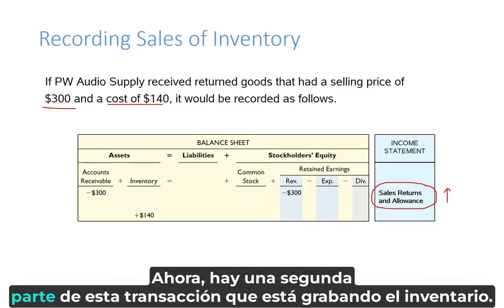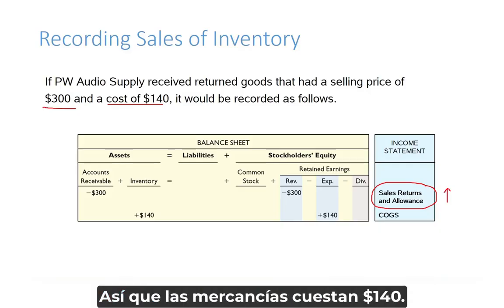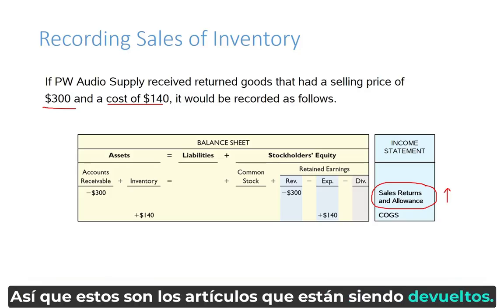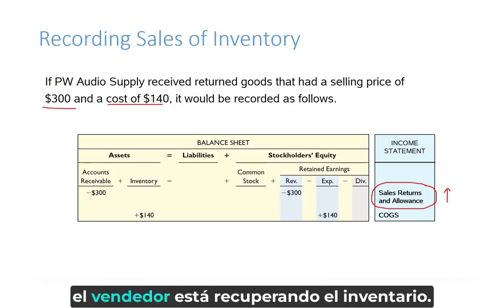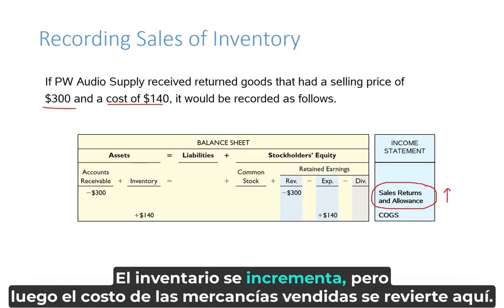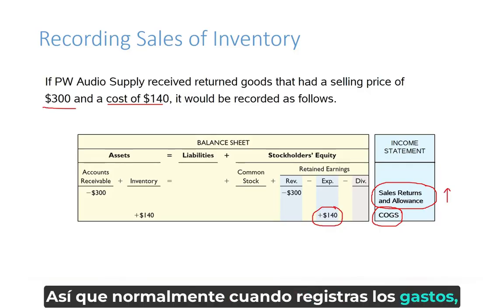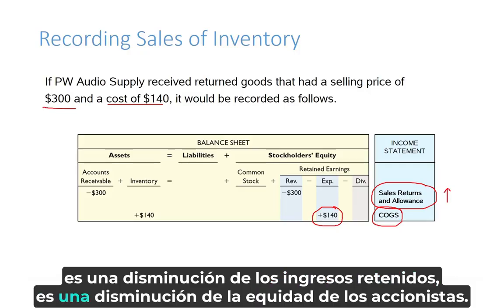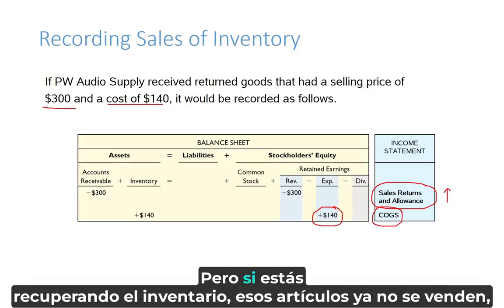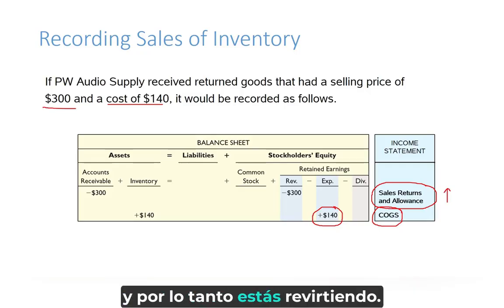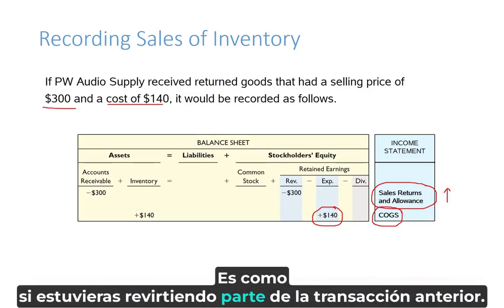Now there's a second part of this transaction, which is recording the inventory. So the goods cost $140. So these are the items being returned. Since the seller is getting the inventory back, inventory is increased, but then cost of goods sold is actually reversed here. So we have a plus 140 for expenses. Usually when you record expenses, this is a decrease to retained earnings, a decrease to stockholders' equity. But if you're getting the inventory back, those items are no longer sold, and therefore you're reversing. It's like you're reversing part of the prior transaction.